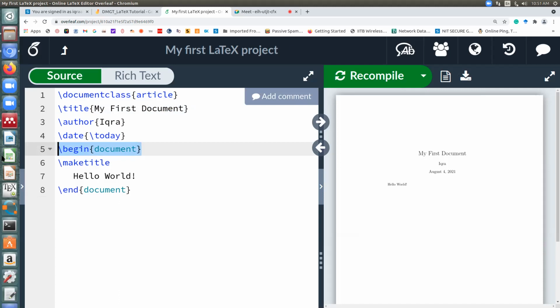Whatever you write in the preamble will not be displayed until you write the command maketitle after begin document. This command will compile all of this and you can get your output.